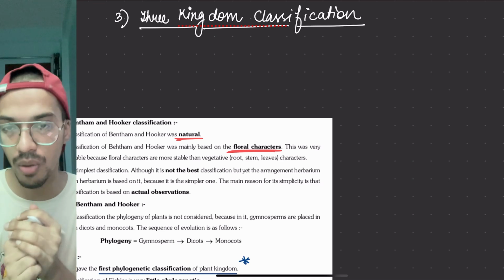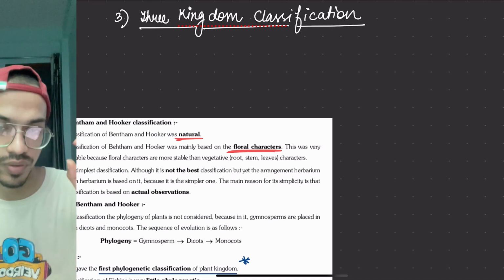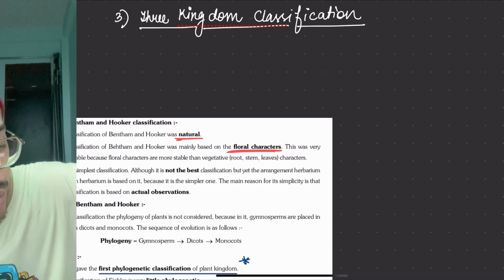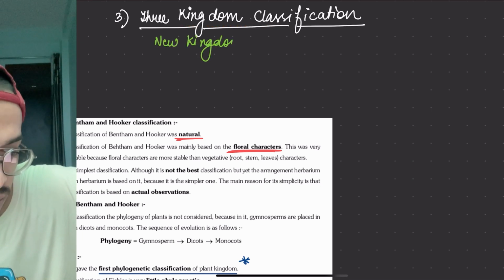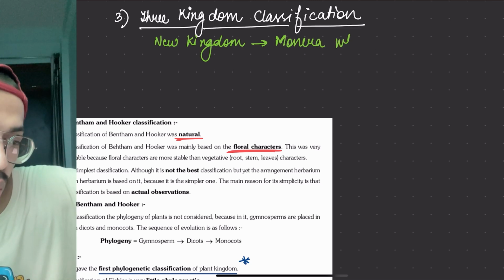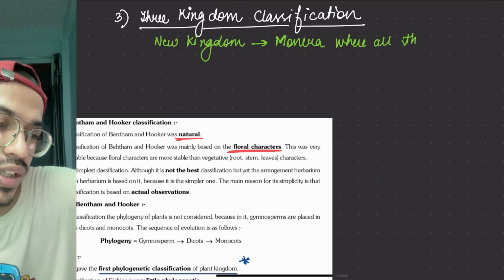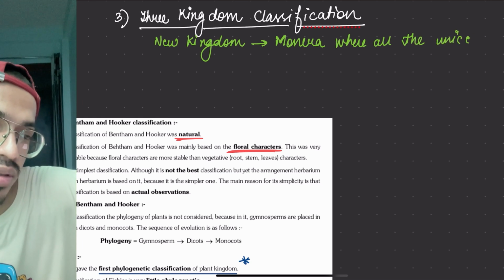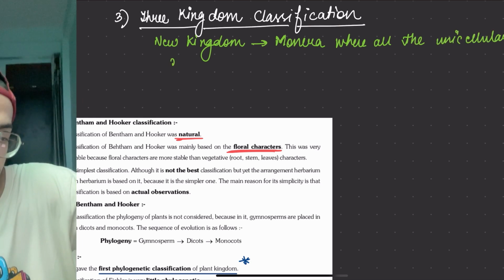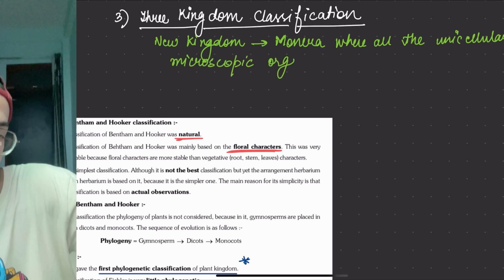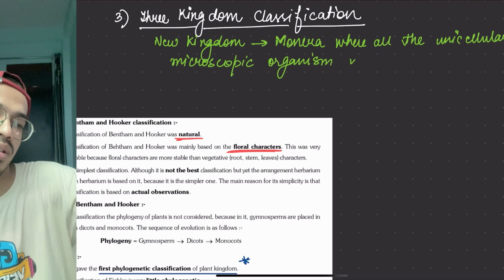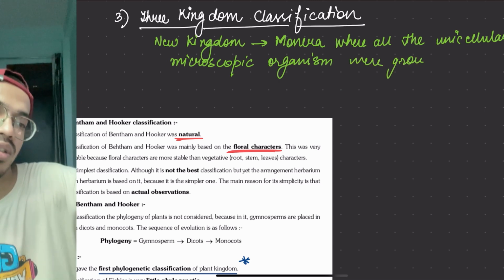Now what is still the problem? First we want to write it, that new kingdom Monera, where all the unicellular microscopic organisms were grouped together. Very good, no problem.